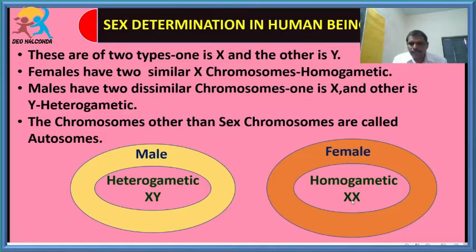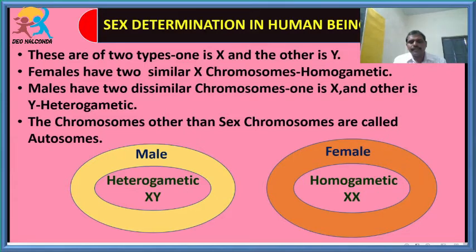Students, see, in the case of female, the two sex chromosomes are XX. That's why we call them homogametic. Homo means similar, gametic means the two gametes are similar, that is XX. And in the case of male, there are two gametes, one is X and one is Y. These are called heterogametic. Students, there are two types of chromosomes, one is X and the other is Y. Females have two similar X chromosomes, they are called homogametic, and the males have two dissimilar chromosomes, one is X and the other one is Y.